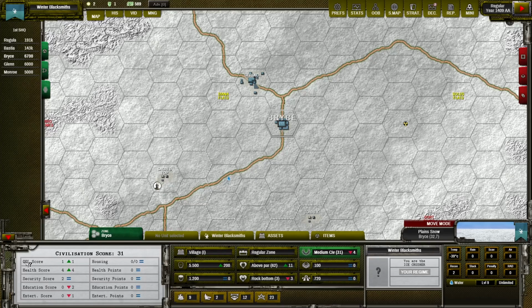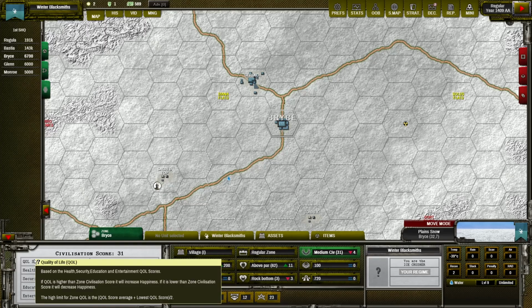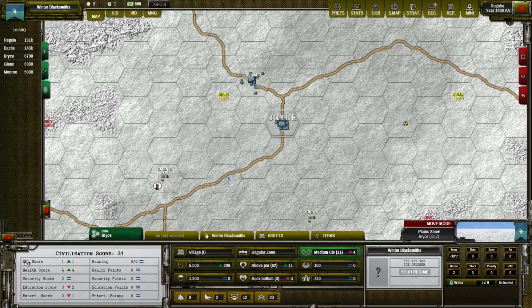So in general, to increase quality of life, you need to increase those four numbers. Also, we can read here that if quality of life is higher than the zone civilization score, it will increase the happiness. If it's lower than the zone civilization score, it will decrease the happiness. So it's good to keep quality of life score higher than the civilization score to increase happiness of your population.